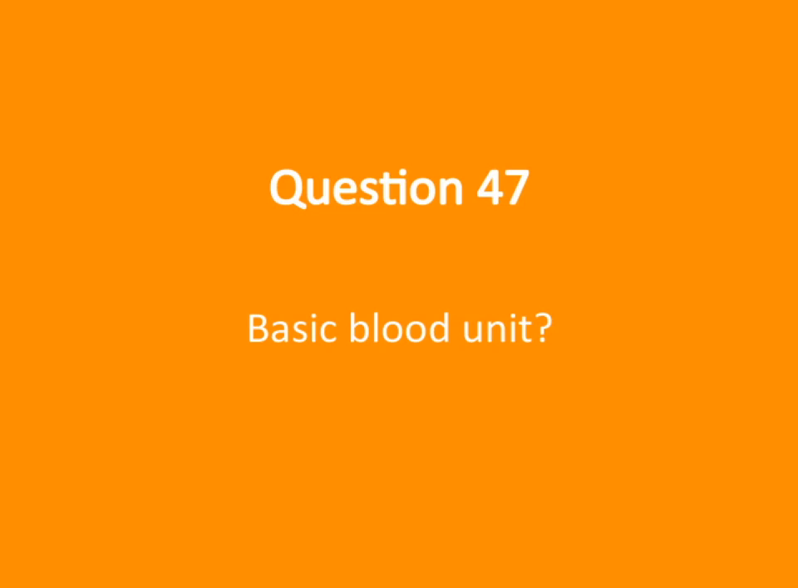Let's take a moment to discuss what exactly constitutes a basic blood unit. When we talk about blood units, we're referring to the standardized amount of blood collected for transfusion purposes. Understanding this is crucial because it ensures consistency and safety in blood collection, storage, and transfusion. The typical volume of a basic blood unit can vary slightly depending on the country or organization, but generally, it's around 450 to 500 milliliters.